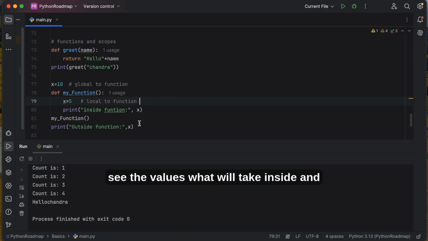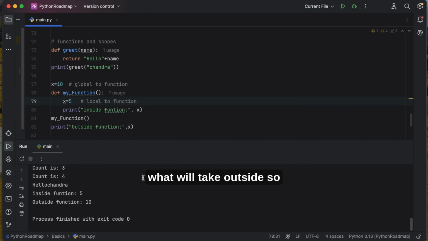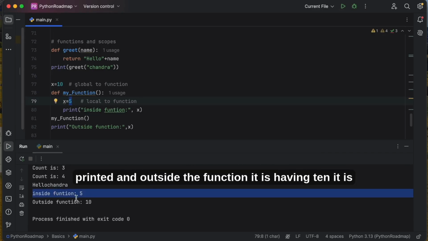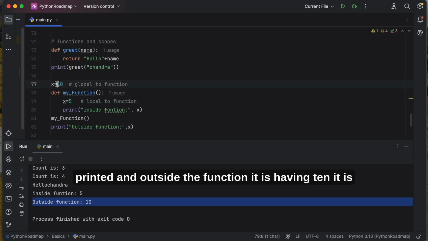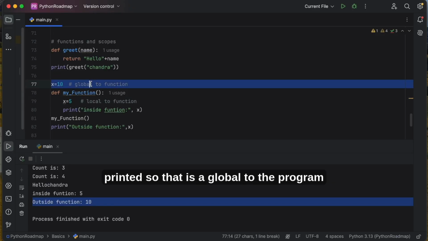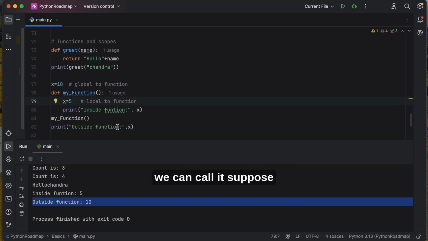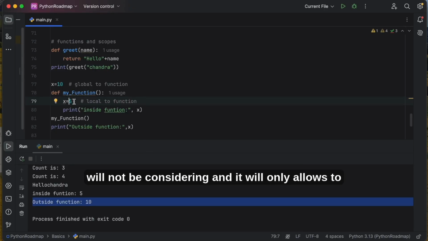Now we will see the values. Inside the function it has 5, and outside the function it has 10. So that is global to the program, and this is local to the function. Only within the function can we use it. If you try to use it outside, it will not be considered, and it is local to that function.